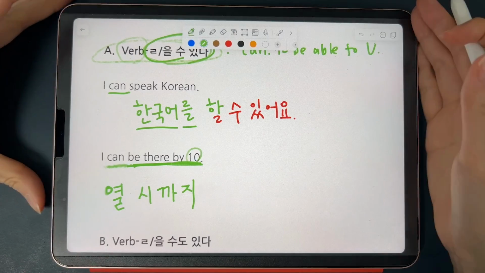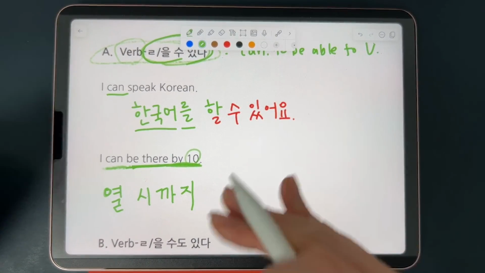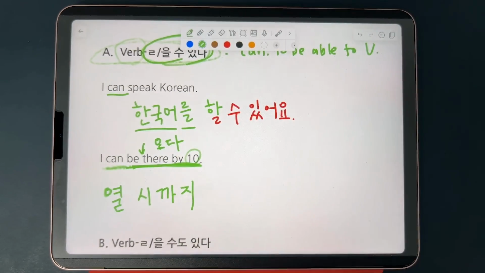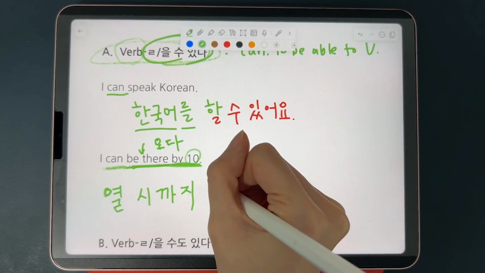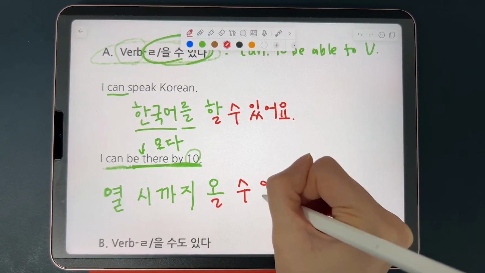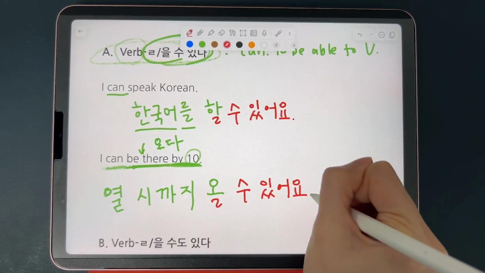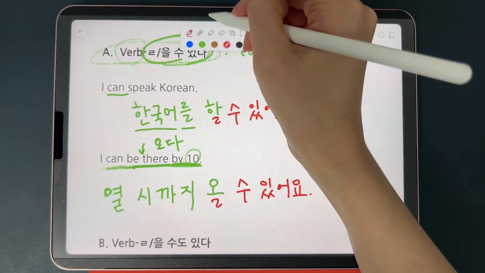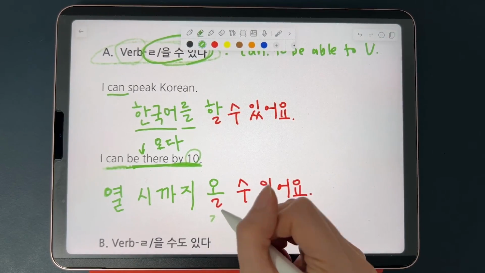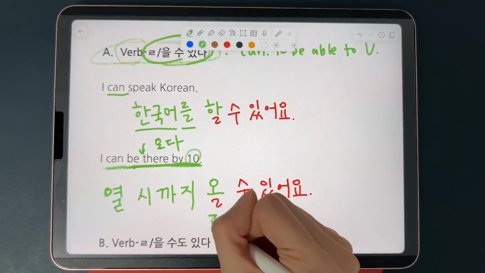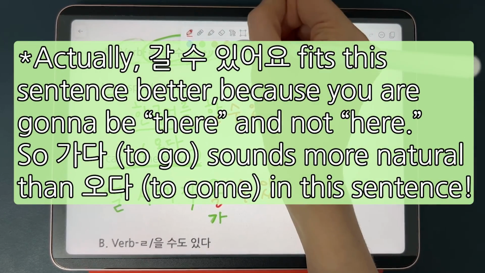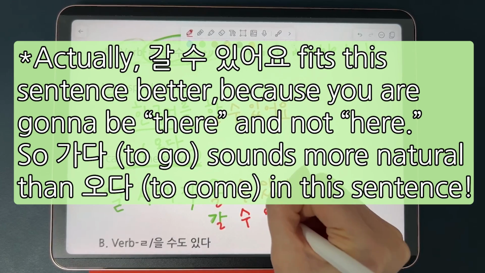At least in Korean language perspective, it's correct to use 오다 verb for this context. So let's use 오다 verb. I can be there by 10. 10시까지 오. This is what's possible for you. So you can connect it with 올 수 있어요. 10시까지 올 수 있어요. Or actually, now that I think about it, you can also say 갈 수 있어요. 가다. Because when you're coming there, you're also going there. So both are fine. 갈 수 있어요.